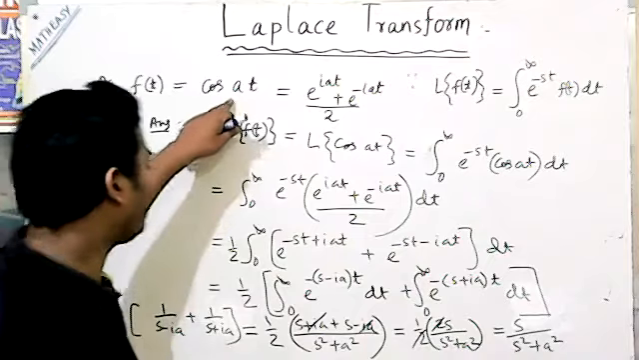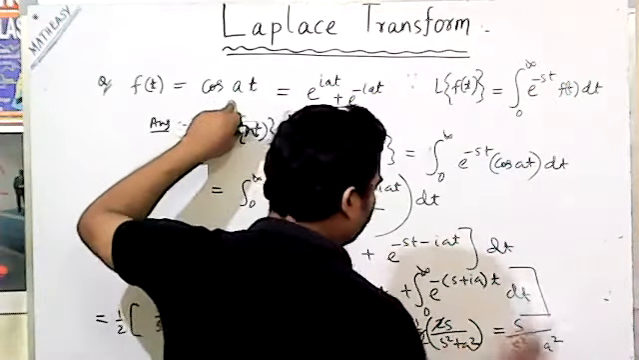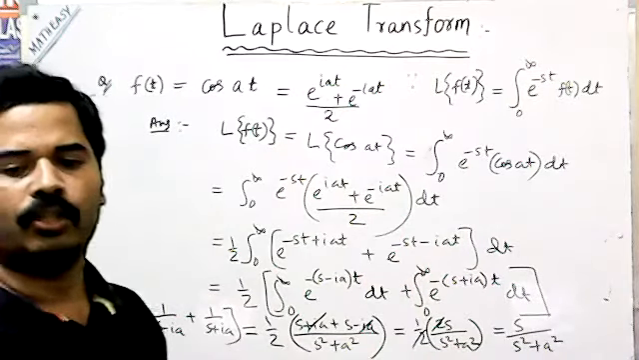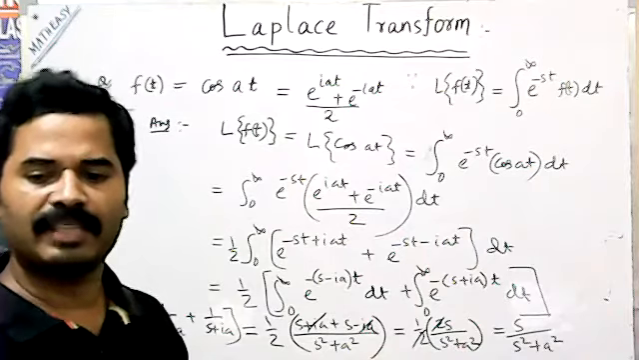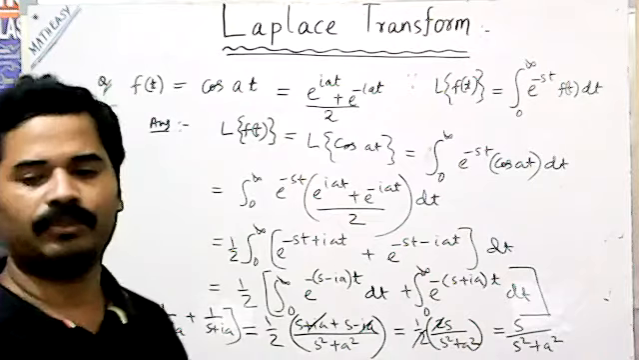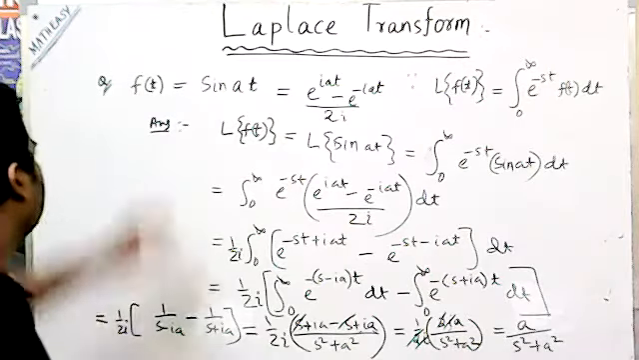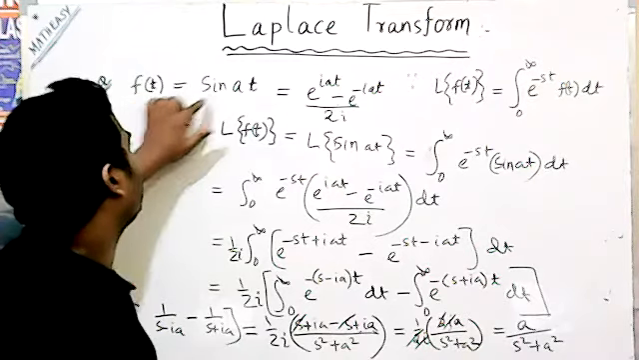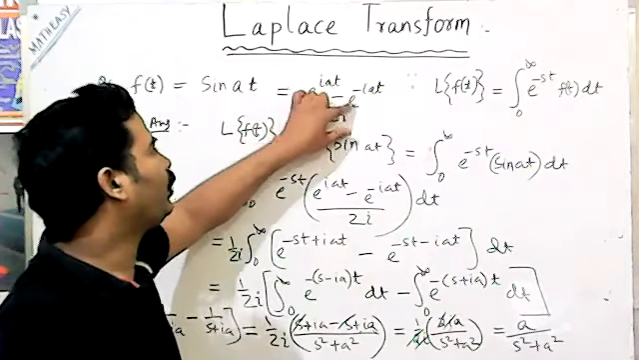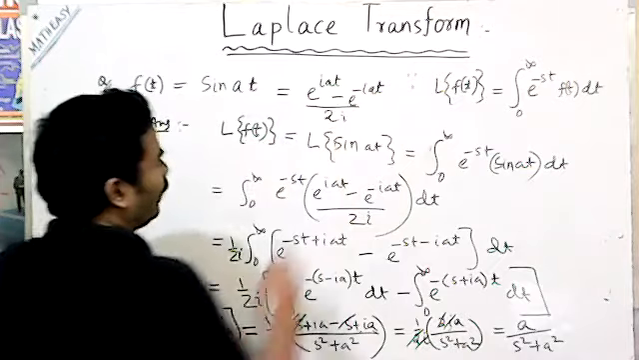This is the Laplace of cos at, s by s square plus a square. This is the Laplace transformation of the cos function. Similarly, for the Laplace transformation of the sine function, the same concept will come. Suppose f(t) is equal to sin at, which is (e to the power iat minus e to the power minus iat) divided by 2i.